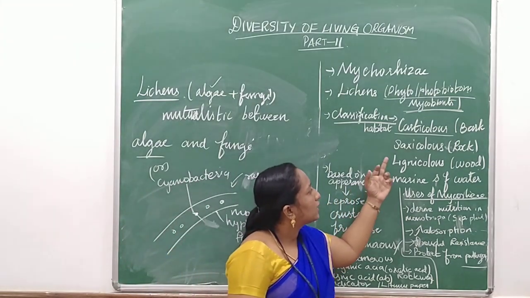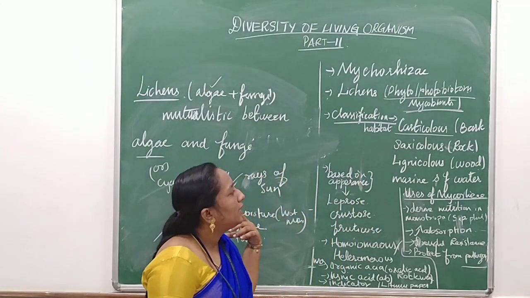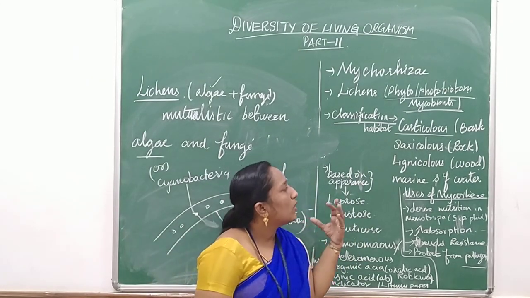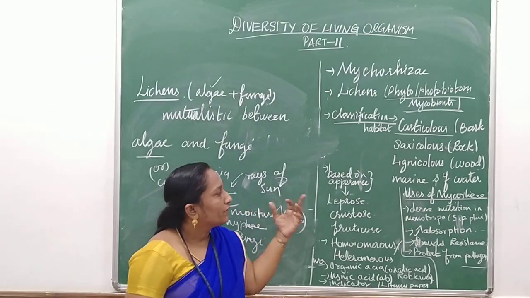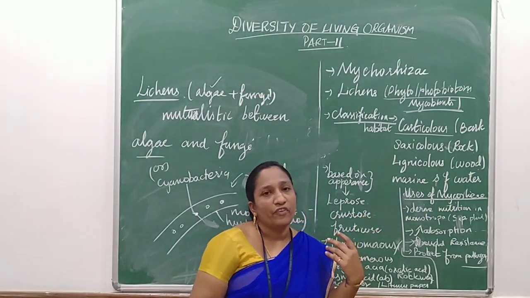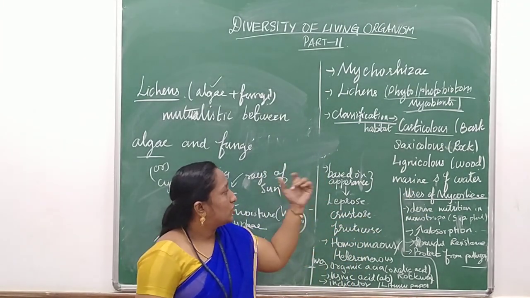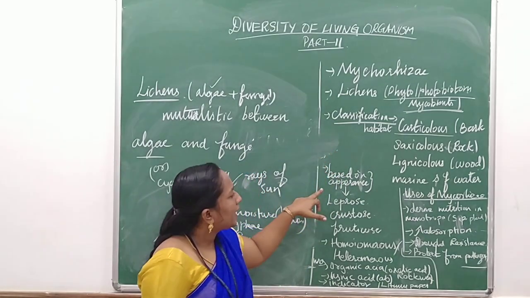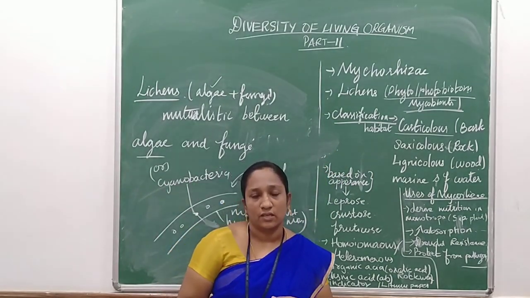Lignicolous lives on wood, and the last type lives in marine or freshwater habitats. The next classification is based on appearance.